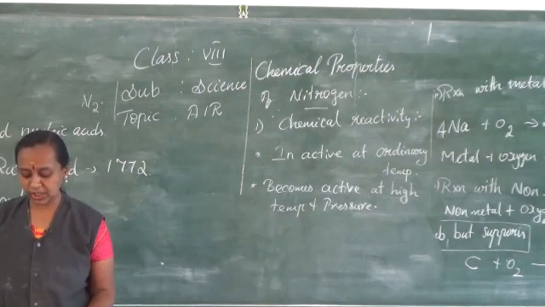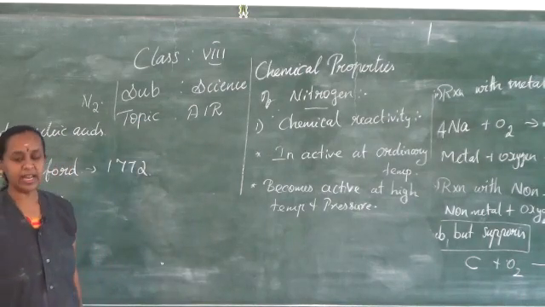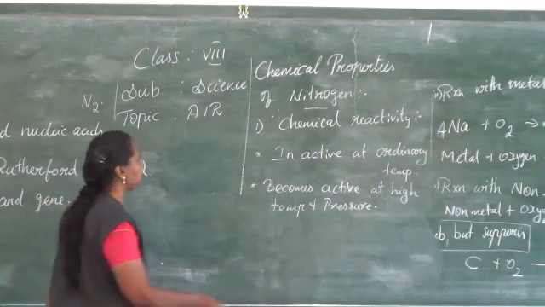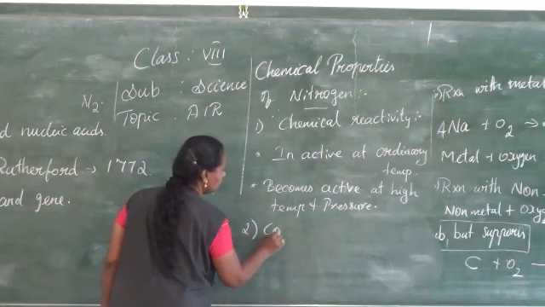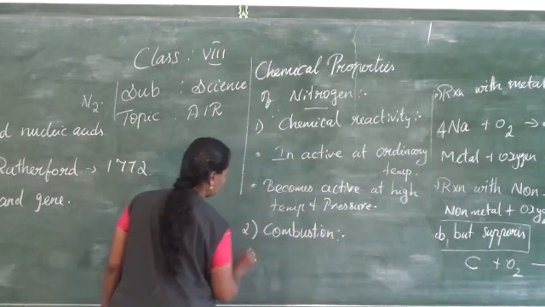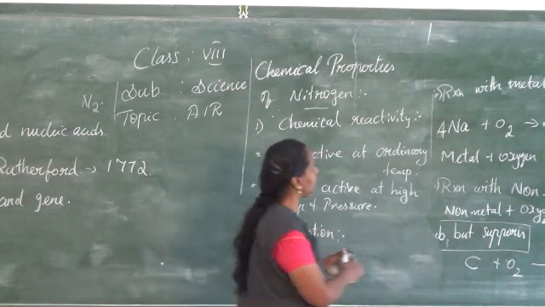The next is reaction with metals. Nitrogen reacts with metals like lithium, calcium, and magnesium. So the second one is combustion, and the third one is reaction with metals.